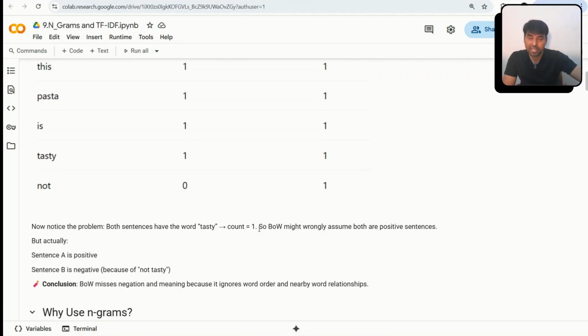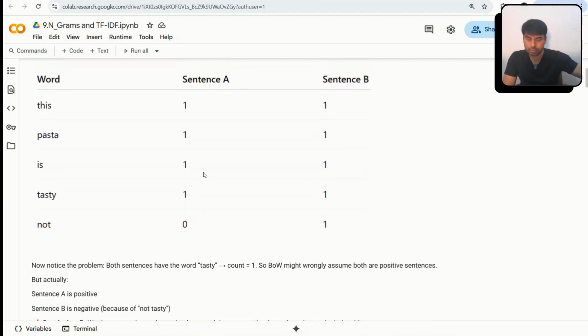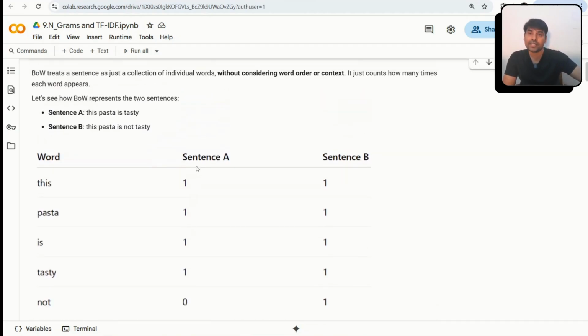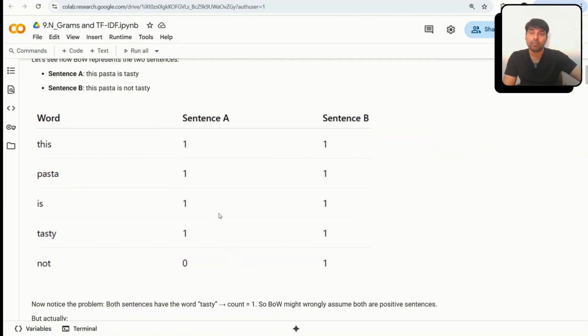So here, let's suppose I build a random forest or any kind of classification model, and I want to find the sentiment. What is the sentiment of statement A? Is it positive or negative? What is the sentiment of sentence B? If you apply Bag of Words, the model will consider that tasty is coming in both sentences. It is giving one count, right?